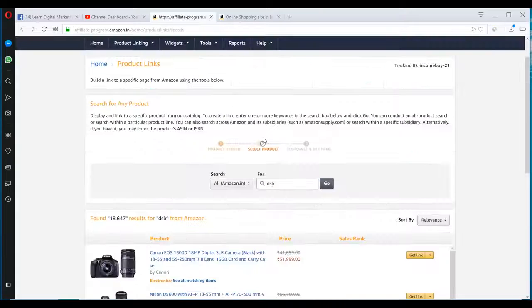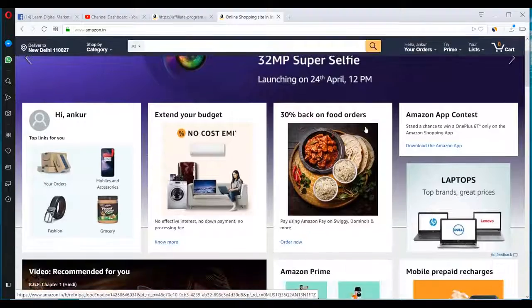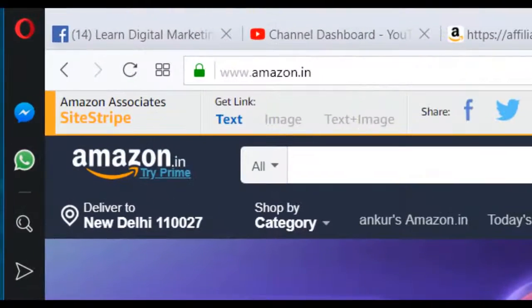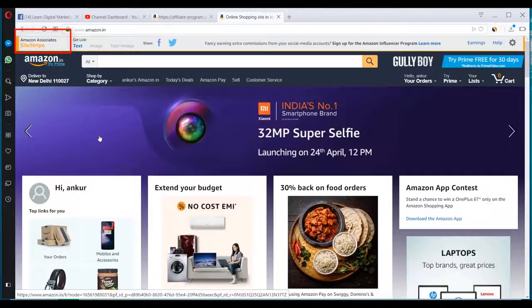Now I'll show you how to generate links for the products that you are promoting. So the best way is to use the SiteStripe. After you log into your Amazon Associate account, open amazon.in. And the best part is there'll be this new bar at the top. It's called Amazon Associate SiteStripe. So with this, creating the links becomes extremely easy.